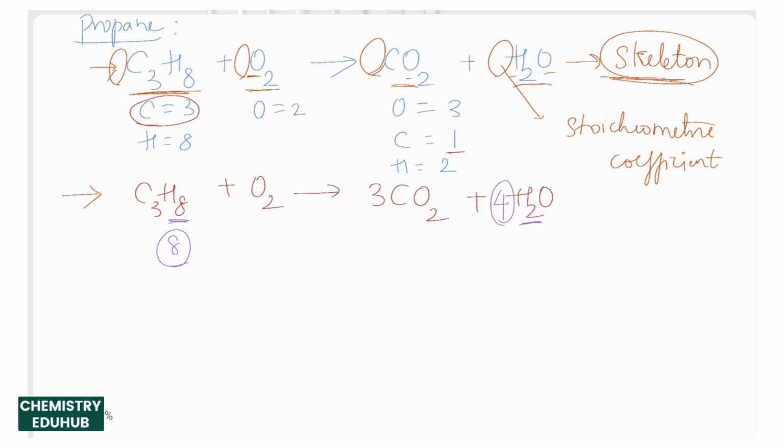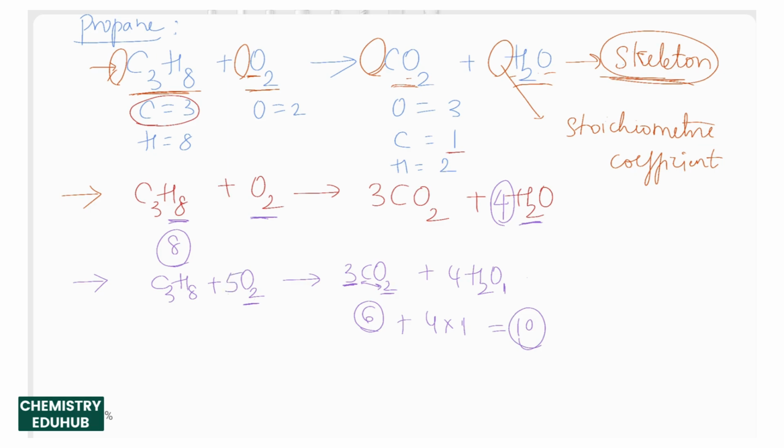Now that the hydrogens are balanced, the next step is to look at the oxygens. So we have C3H8 plus O2 giving rise to 3CO2 plus 4H2O. The equation is almost balanced except for the oxygens. On the left side you have 2 oxygens, but on the right side you multiply 3 with 2, that is 6, plus 4 into, here there is no number, so you take it as 1, 4 into 1 is 4. So 6 plus 4 is 10. Then you need to multiply O2 by 5, so 5 into 2 is 10.